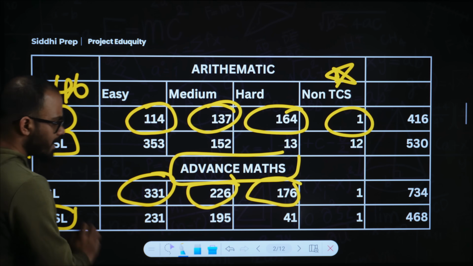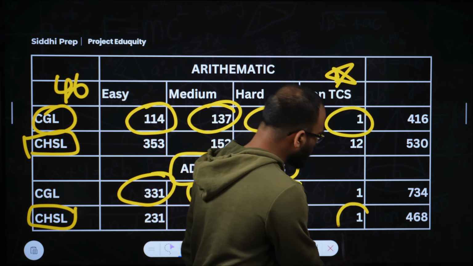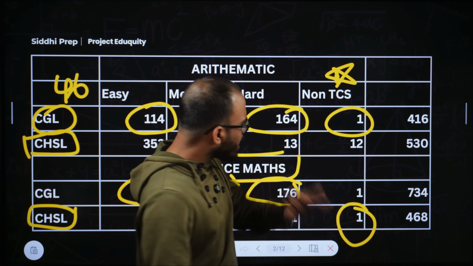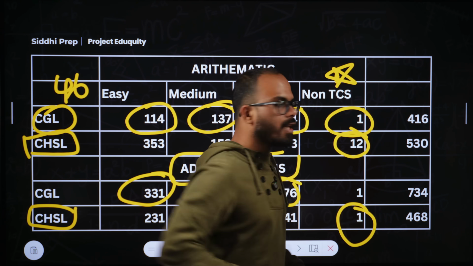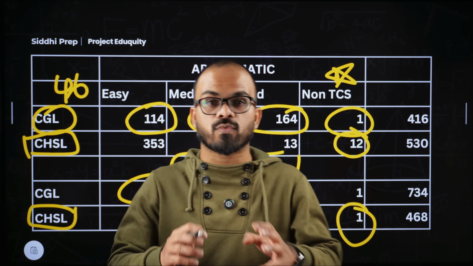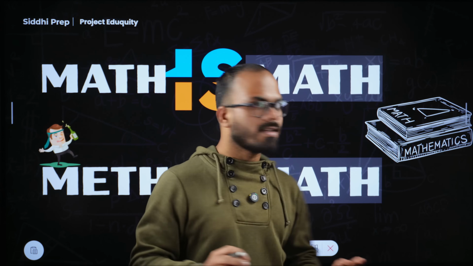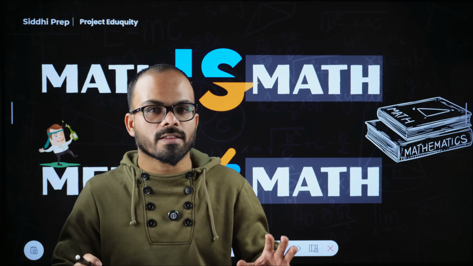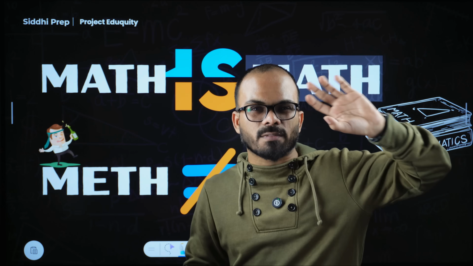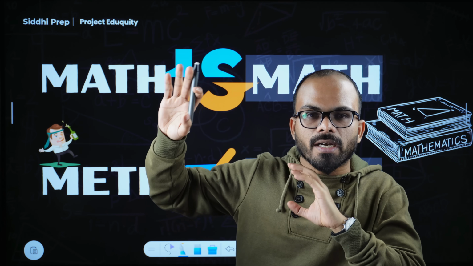In CHSL, in advanced math, there is only one non-TCS question, and in arithmetic, of course, there are 12 non-TCS questions out of 40 shifts of CHSL. So the conclusion is math is always math. There is nothing like TCS pattern mathematics, Eduquity pattern mathematics.